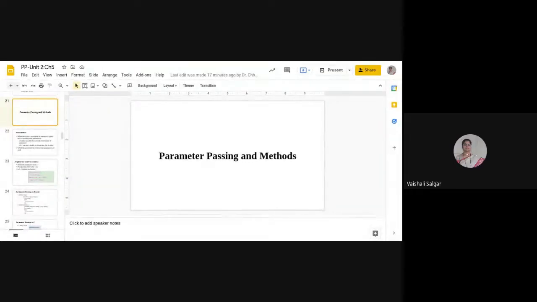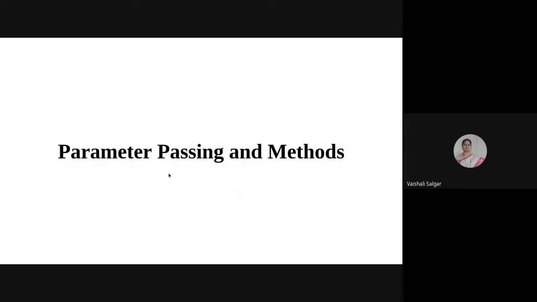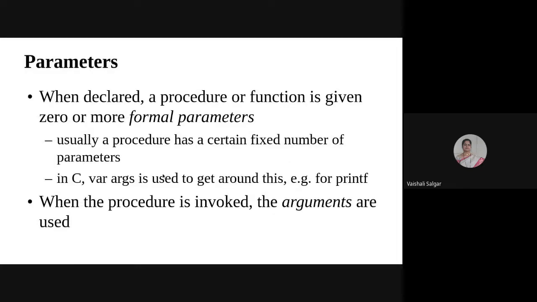Okay. So now, while calling the procedures or the functions, it is called parameter passing. Just now, as I mentioned, there are three different methods to give a call to the procedure or a function. Already we talked about what a formal parameter is, and how the parameters will be passed to the procedure when the procedure is going to be called.